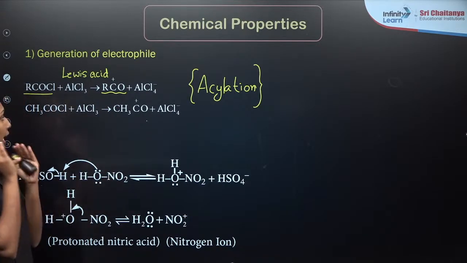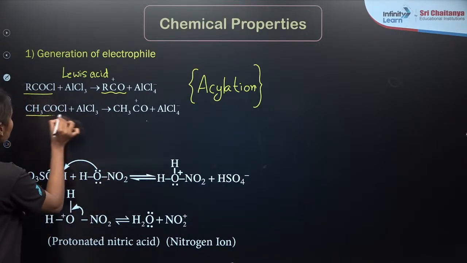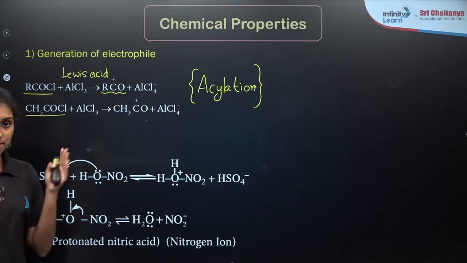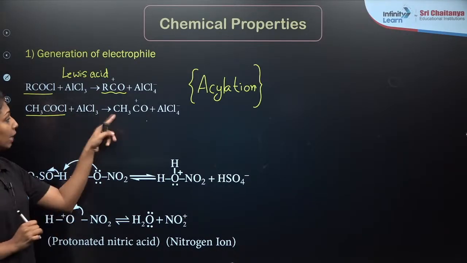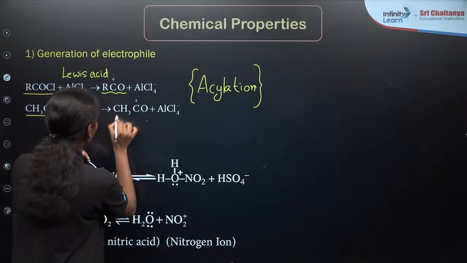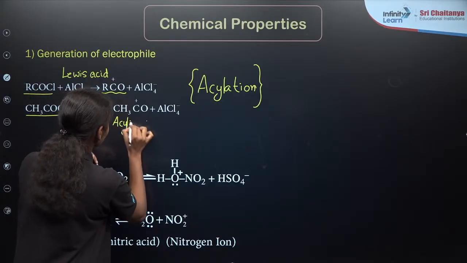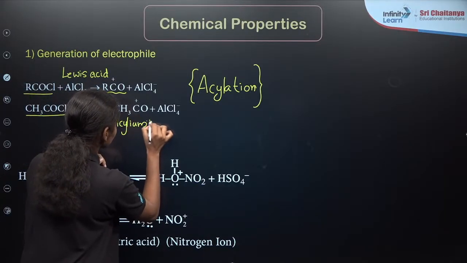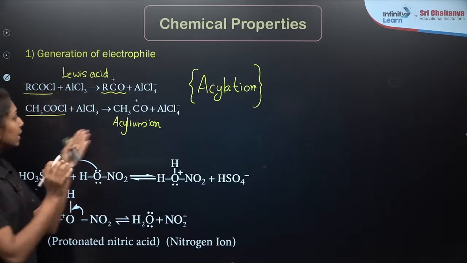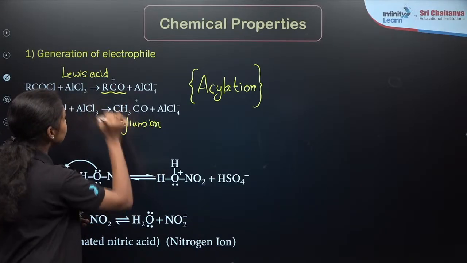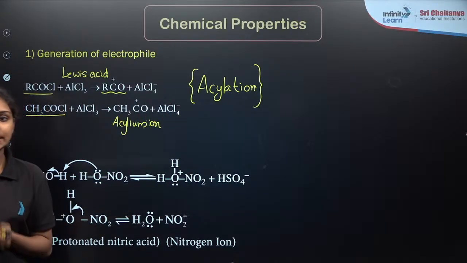We can see by example, if I am taking CH3COCl, when it reacts with anhydrous aluminum chloride, it will produce an acylium ion, CH3CO plus, and AlCl4 minus. This is our electrophile generated in the Friedel-Crafts acylation reaction.